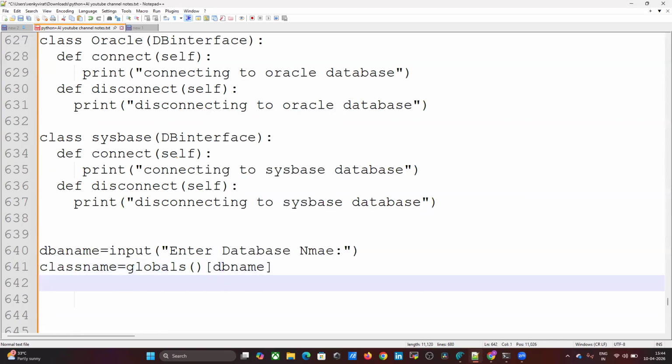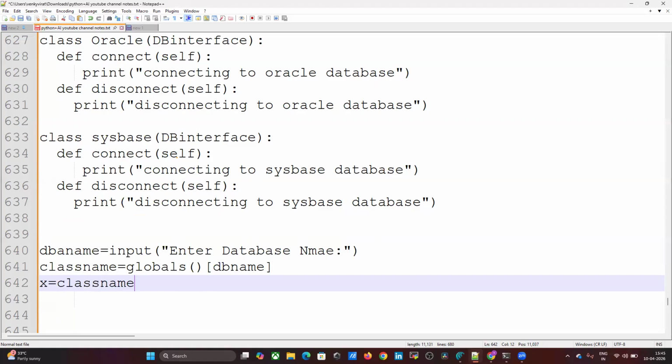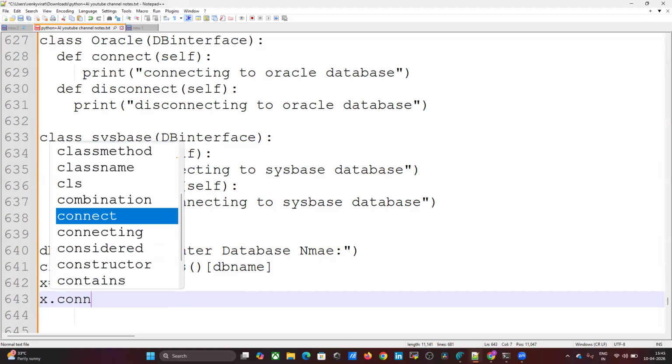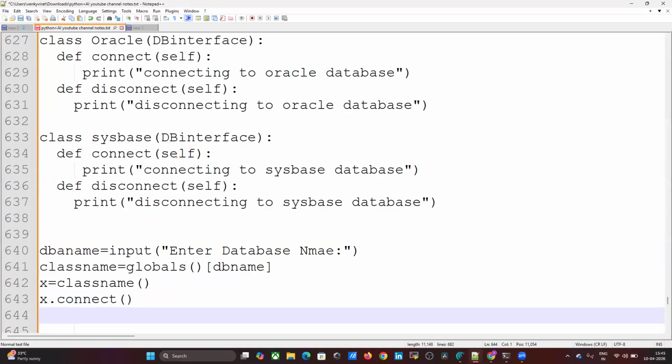Just I'm calling x equals class name, x dot connect, x dot disconnect. Disconnect. Now you understood, right?